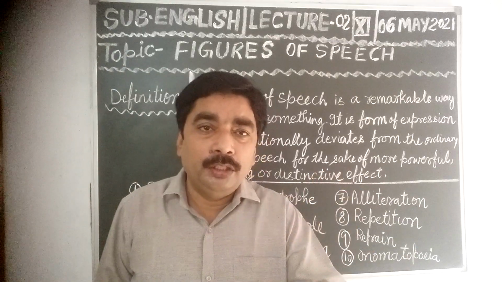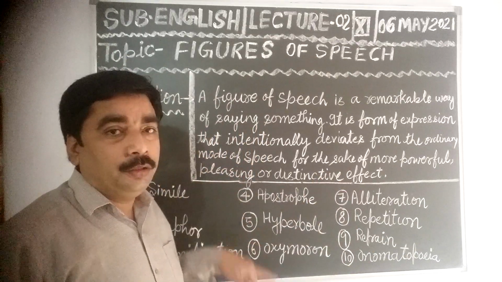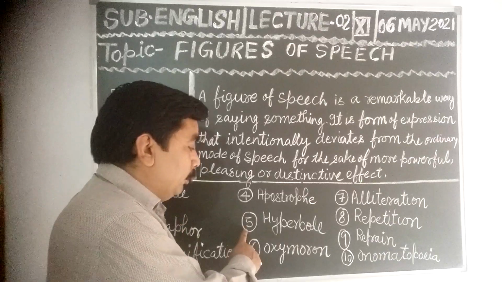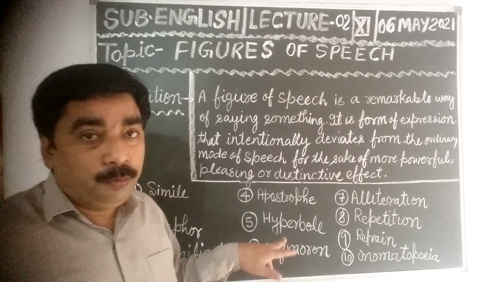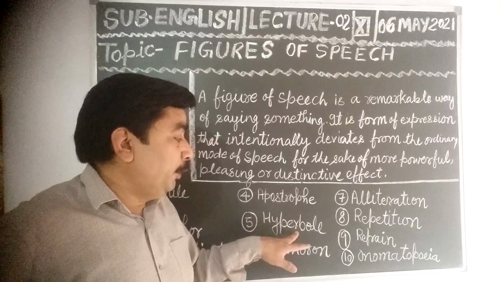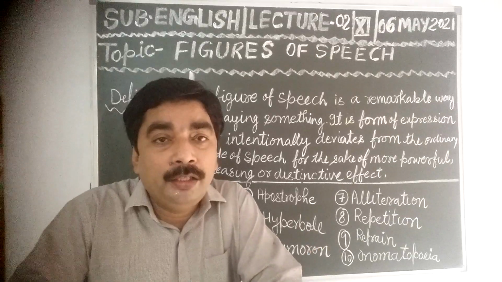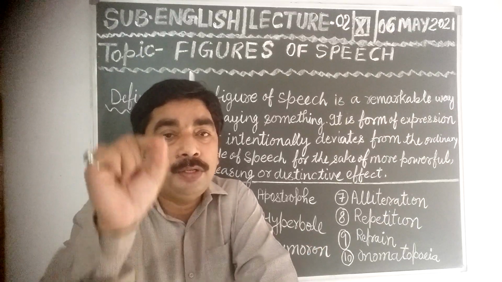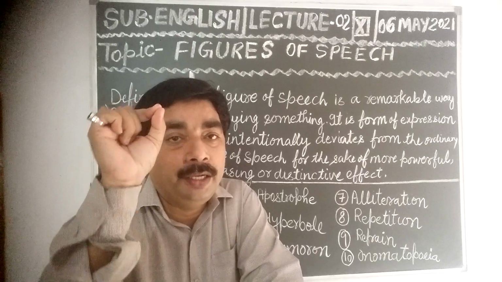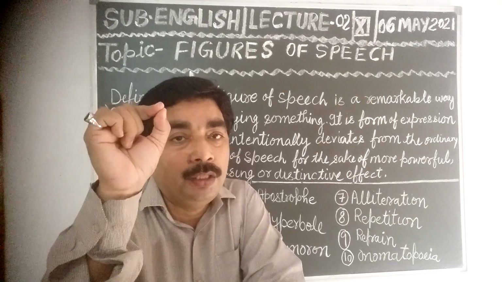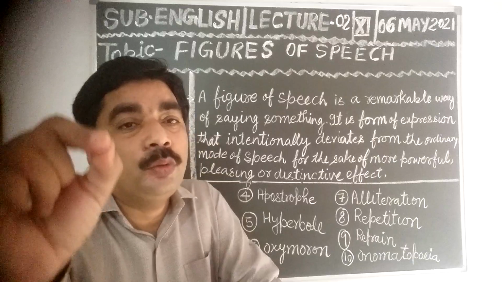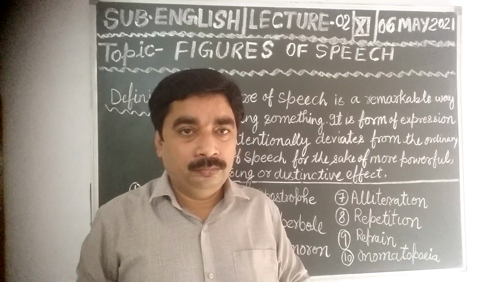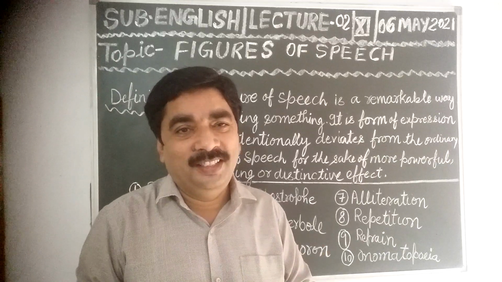Hyperbole is a poetic device. Once again, dear students, be careful. From here I am going to explain today. Hyperbole is a poetic device in which things are represented either in a much greater way or in a much lesser way than they actually are. Not understanding?